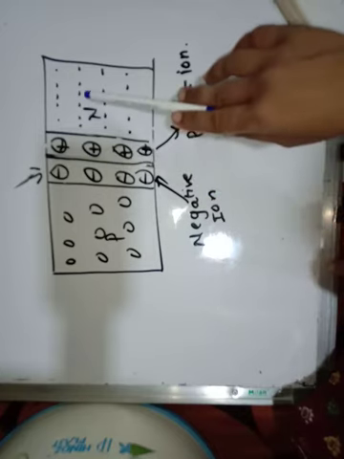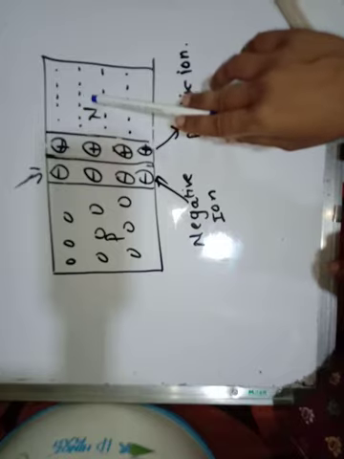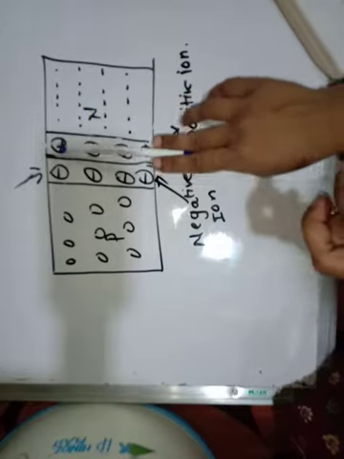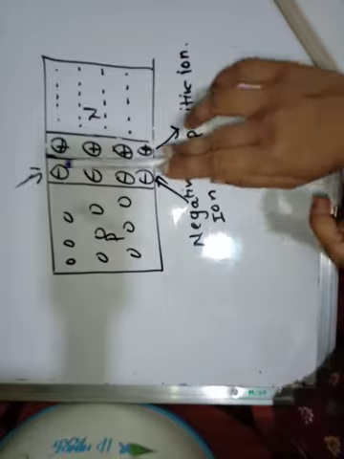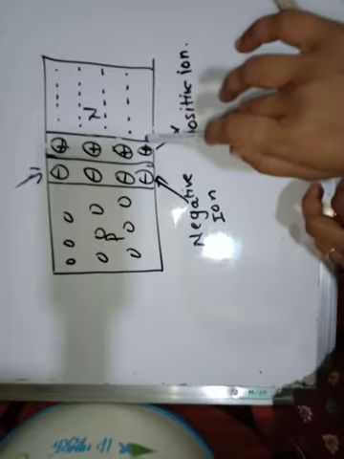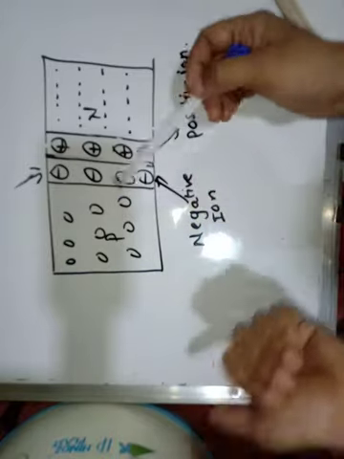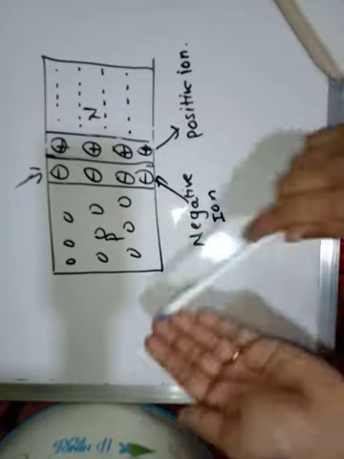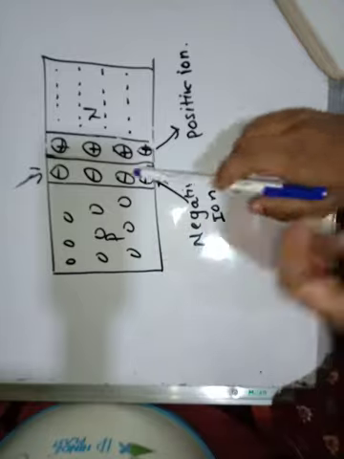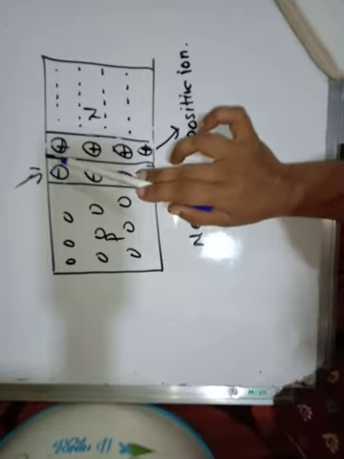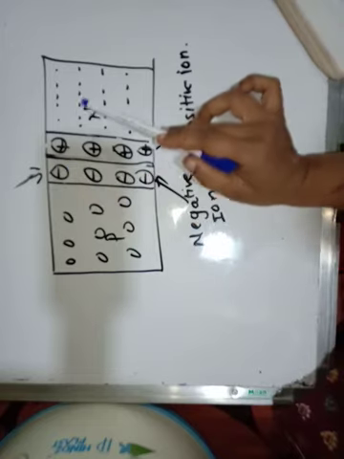Since the atoms of the N region lose electrons, they become positively charged. And since the atoms of the P region accept the electrons, they become negatively charged. You can see the negative sign here.